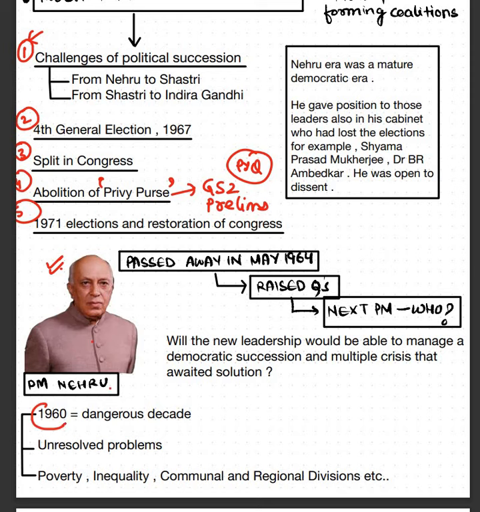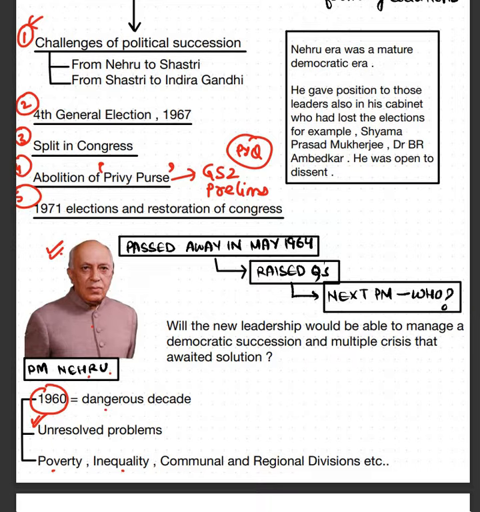So the 1960s was a dangerous decade. Here we had war with China, also Pakistan. There were certain unresolved problems. Nehru ji died. There was a void in the leadership of the nation. There was poverty, inequality, communal tension, etc. So that was not a very happy phase, not a very calm era when Nehru ji died.